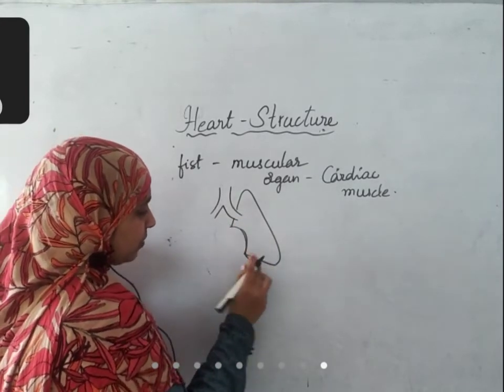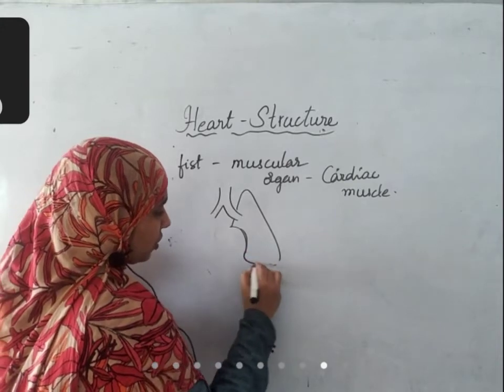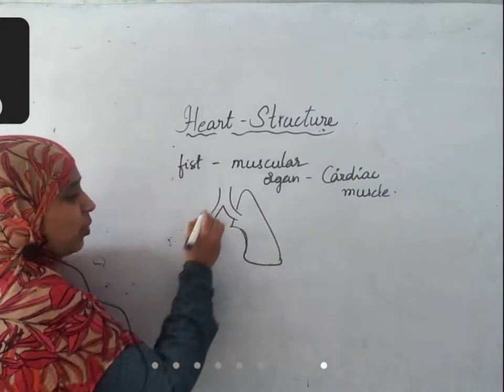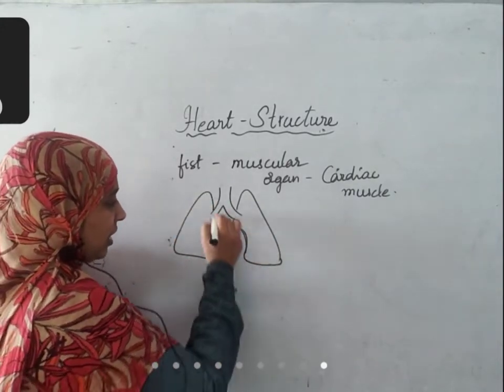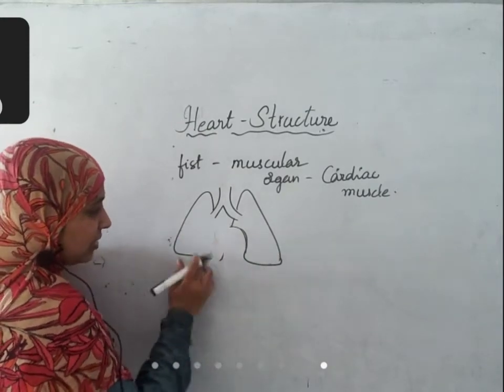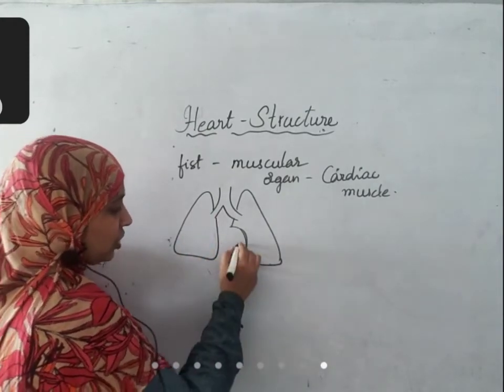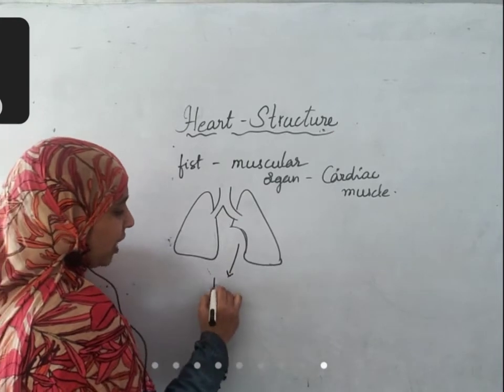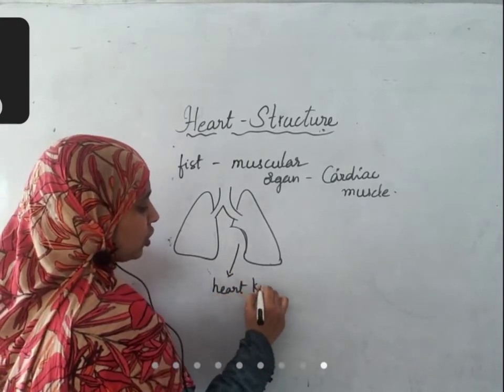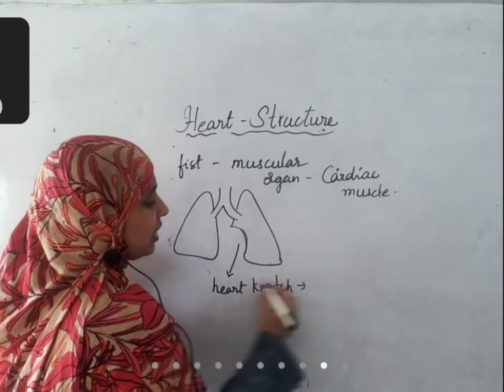Left lung has a small heart notch, and right lung is complete like this. This region, in the heart notch, is called the mediastinum.